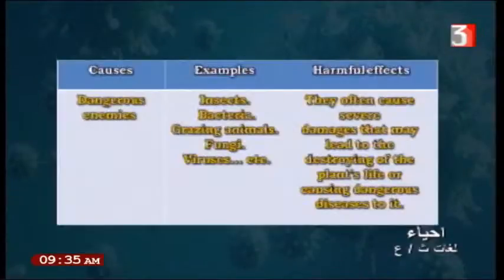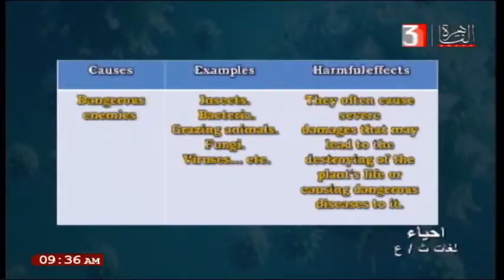For example, what are the causes that make the immune system work? First, dangerous enemies. What are the dangerous enemies? Like insects, bacteria, grazing animals, fungi and viruses. These are found in plants.